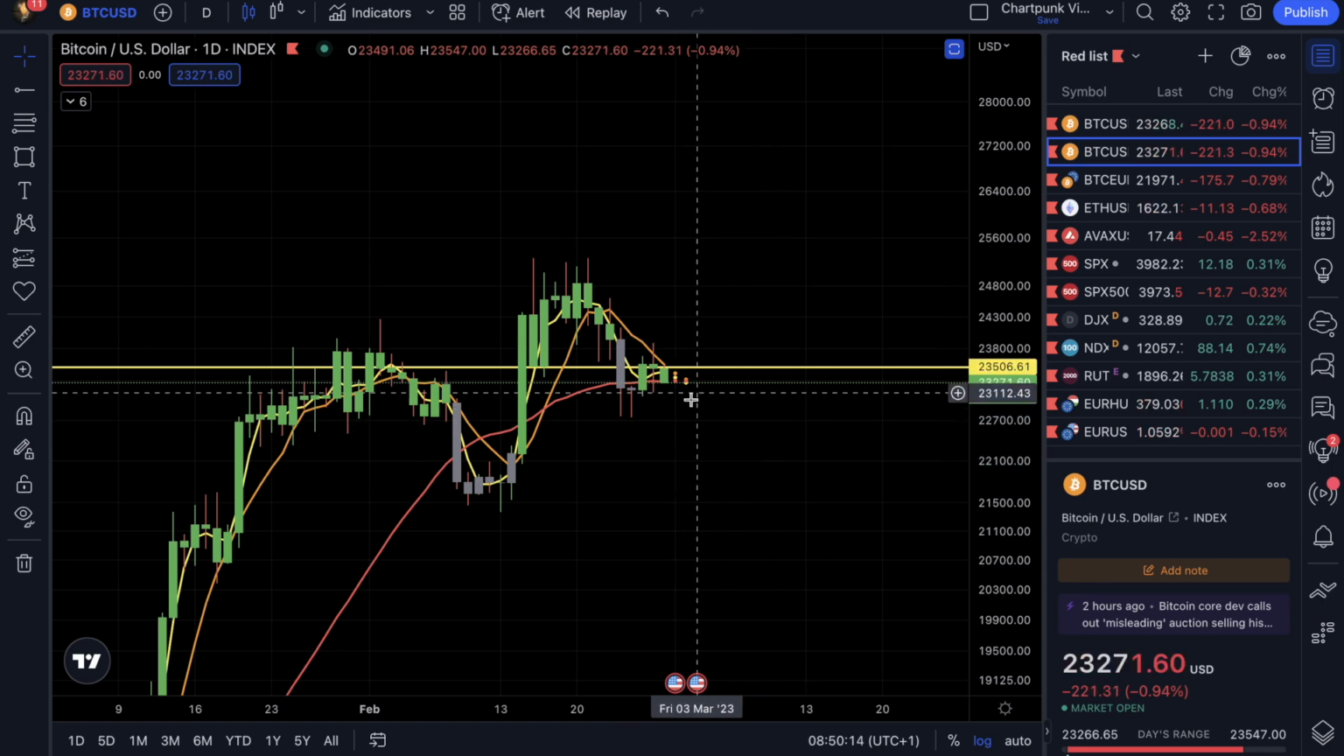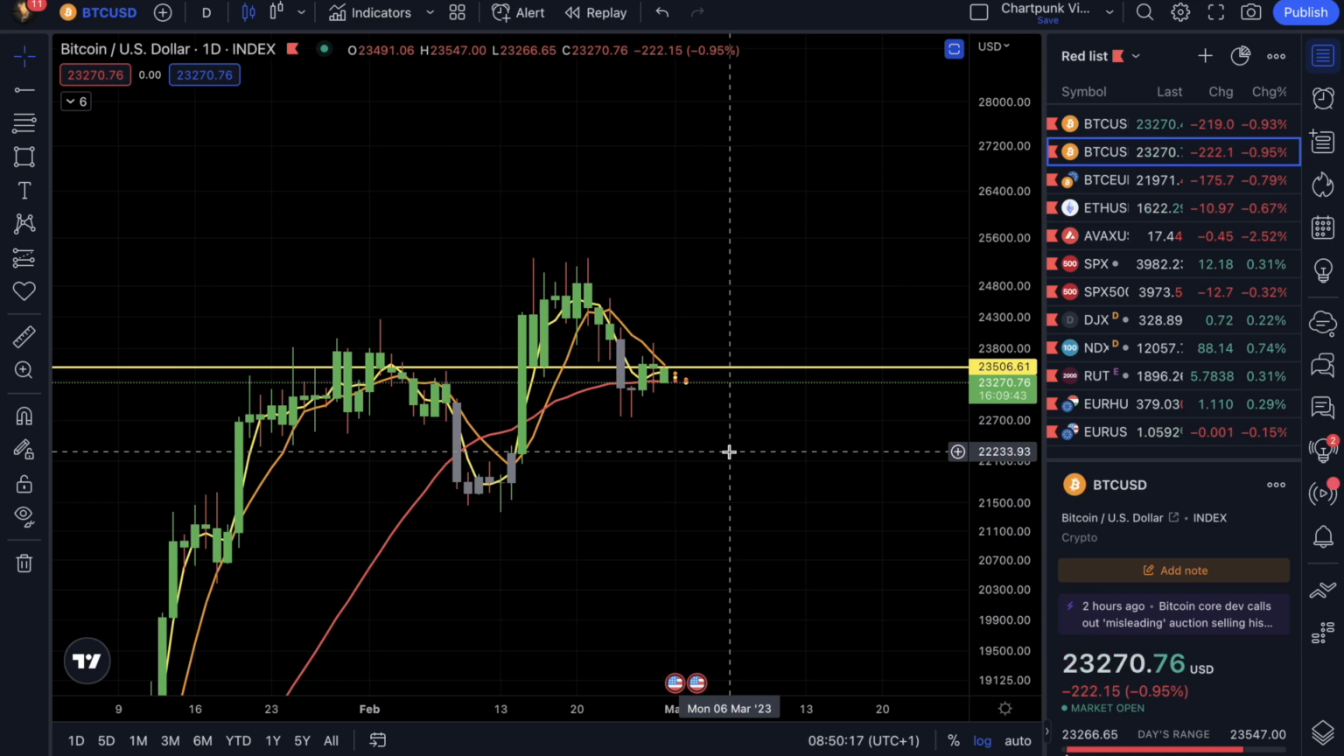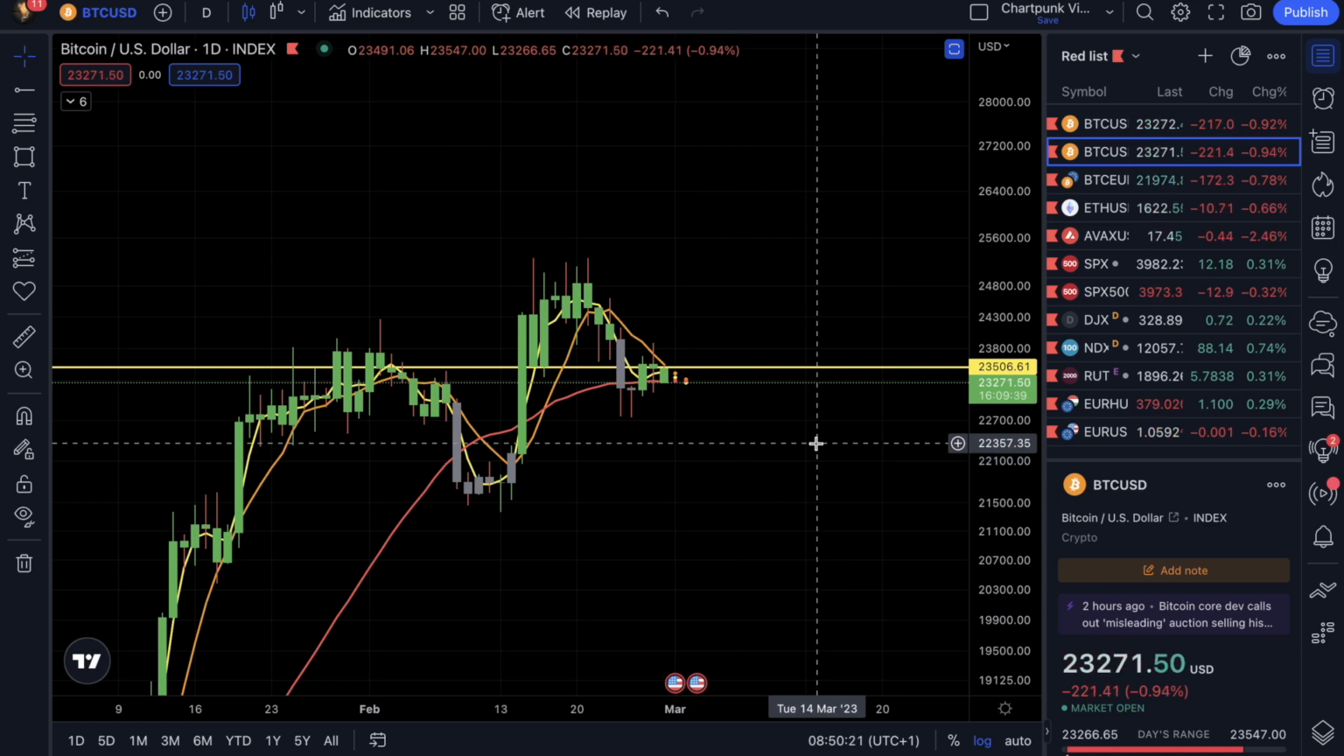If at the end of the 3-day candle I see the price action somewhere here, that would signal for me to take some chips off the table.